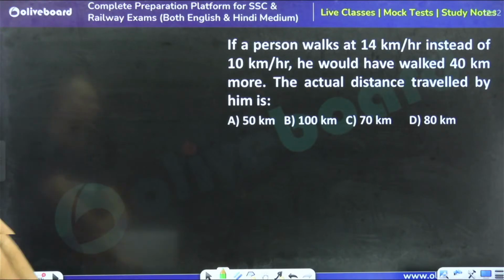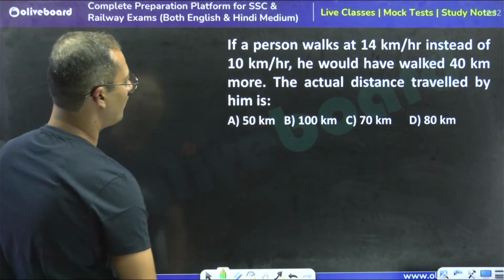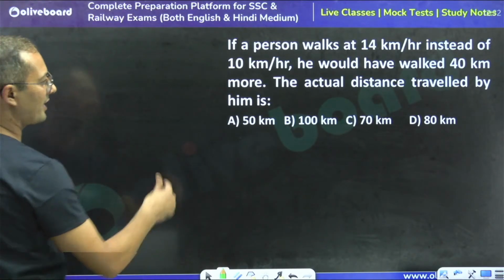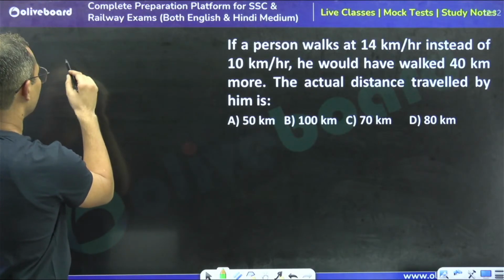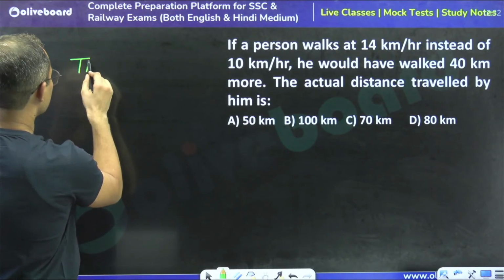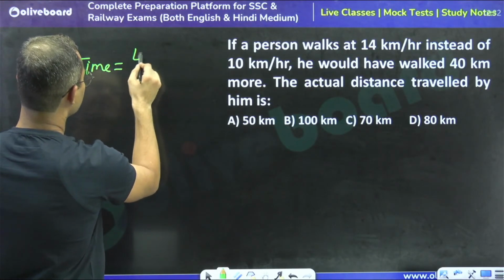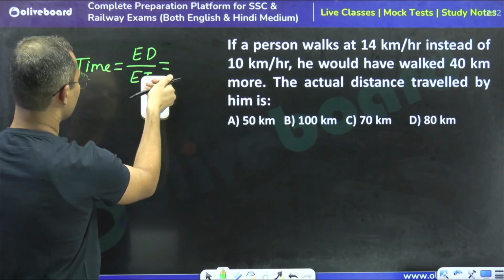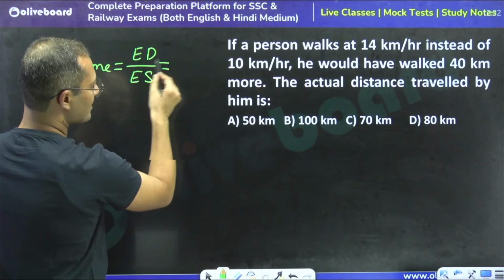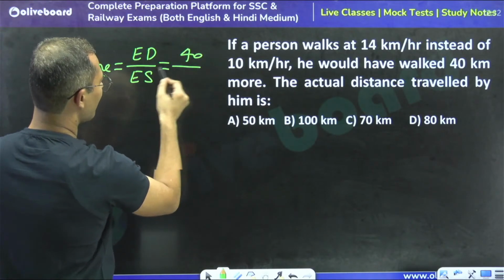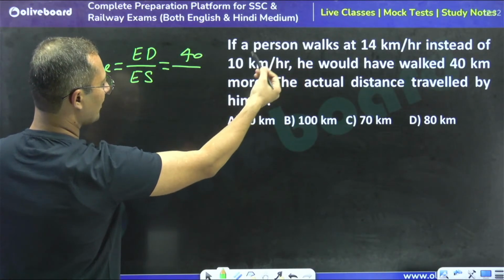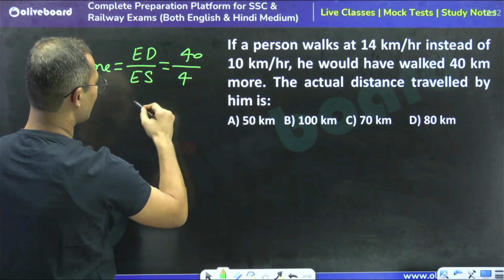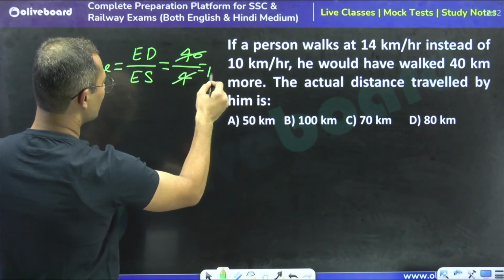So we have to calculate the actual distance. When we have extra distance and extra time, we can say that time is going to be equal to extra distance divided by extra speed. So what is the extra distance? 40. What is the extra speed? Initially 14, now 10, so we can say that 4. So the time is going to be 10 hours.